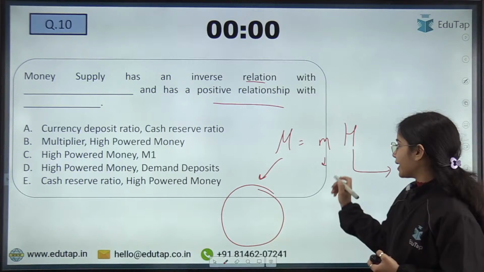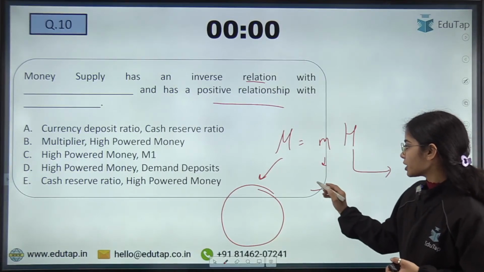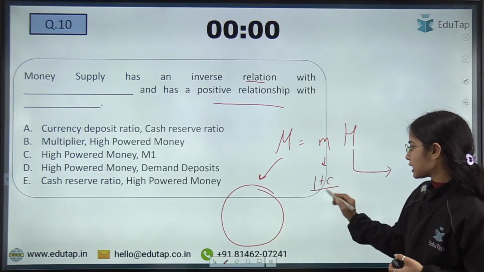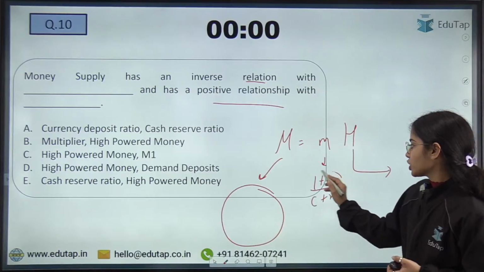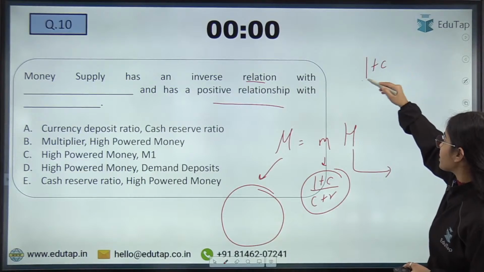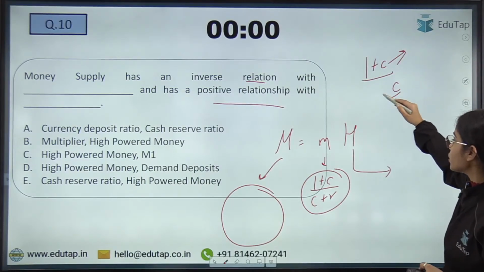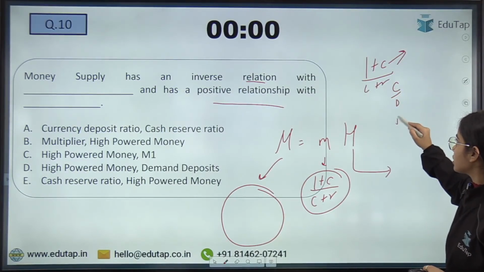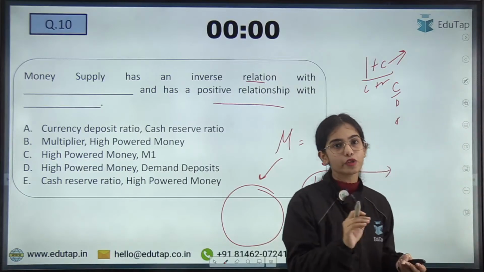So the money multiplier has the formula 1 plus C over C plus R. So this is the formula of money multiplier. The money multiplier depends upon the currency to deposit ratio, C, and R, that is the reserves to deposit ratio.